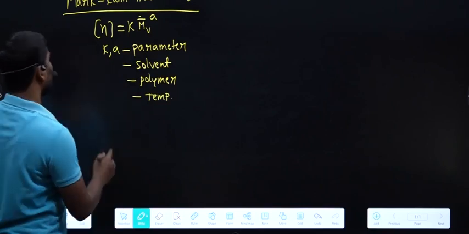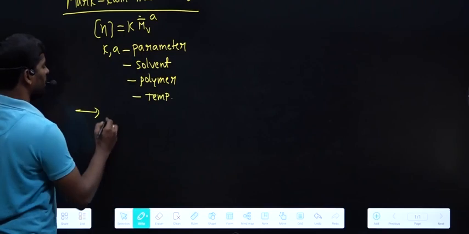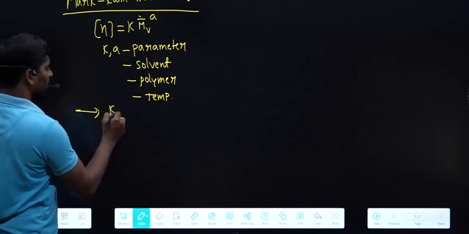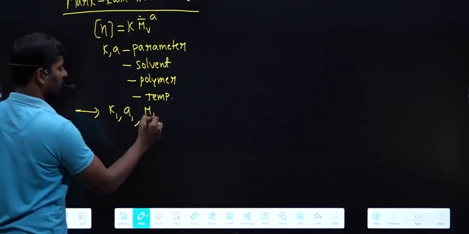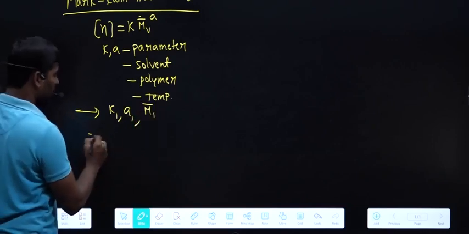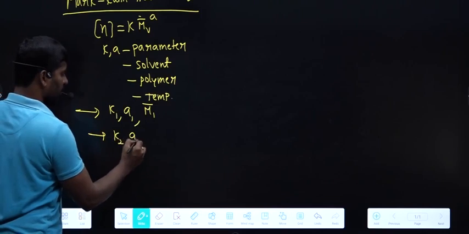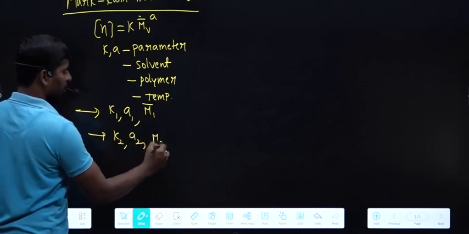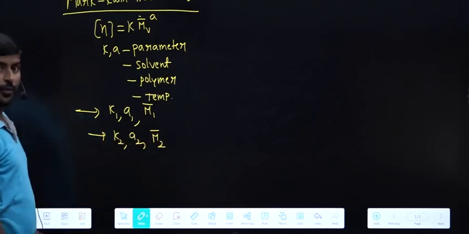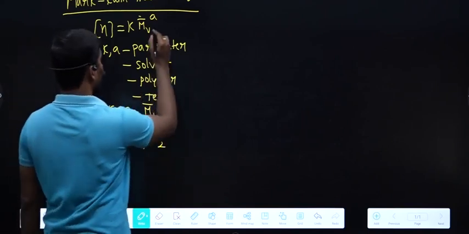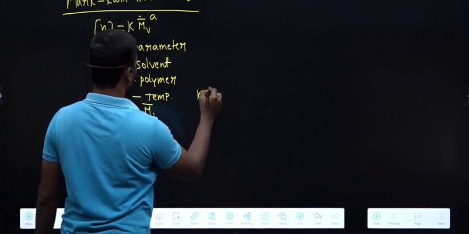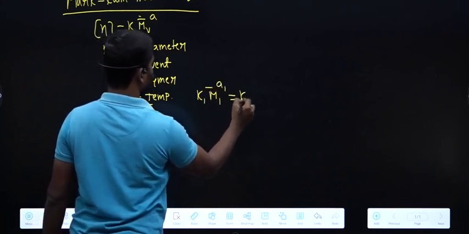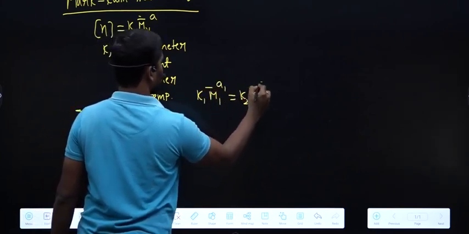For example, we are taking 2 polymer samples. For the first polymer sample, the parameters we have are K1, A1 and viscosity average molar mass M1 bar. For the second polymer sample, the parameters we have are K2, A2 and viscosity average molar mass M2 bar. Then from the Mark-Kuhn equation we get K1 M1 bar power A1 equal to K2 M2 bar power A2.